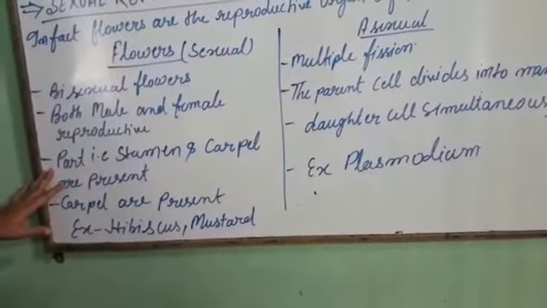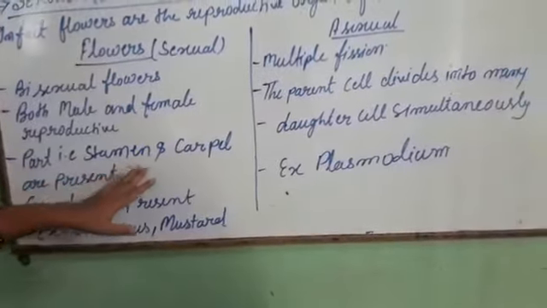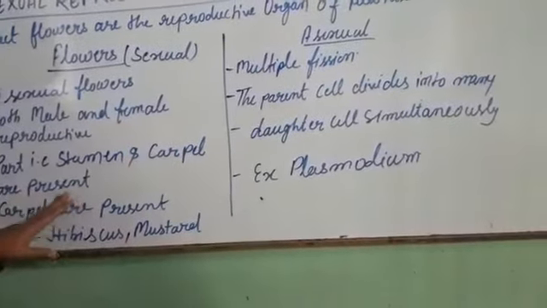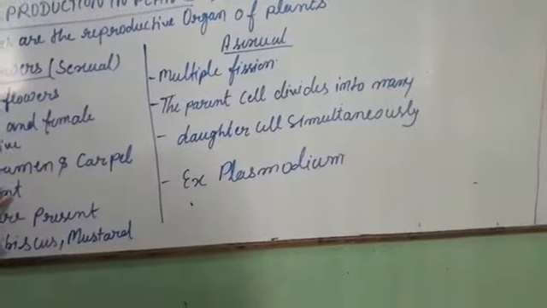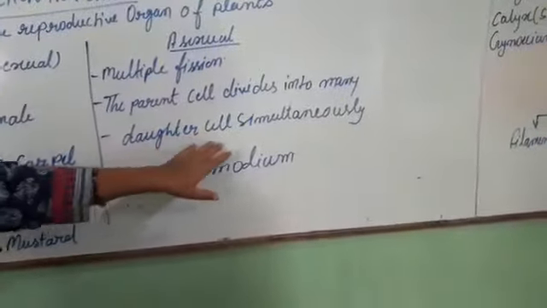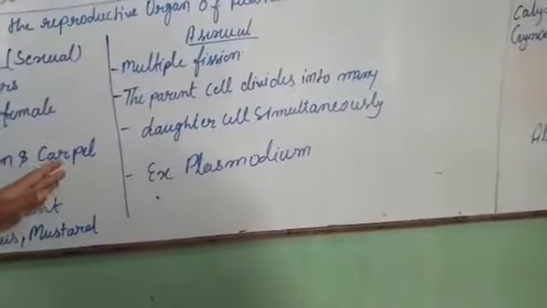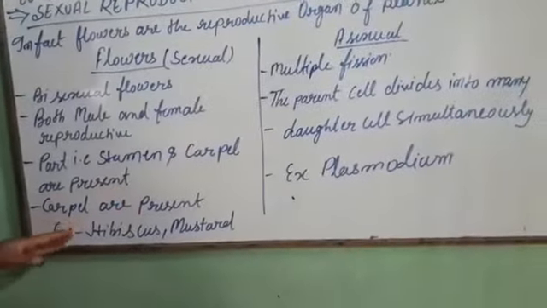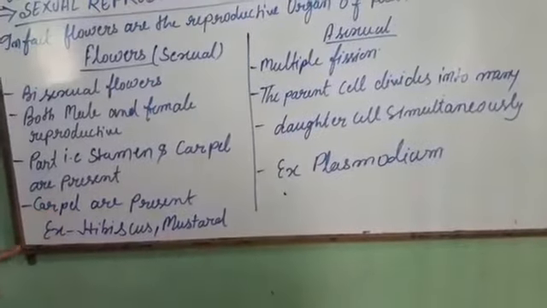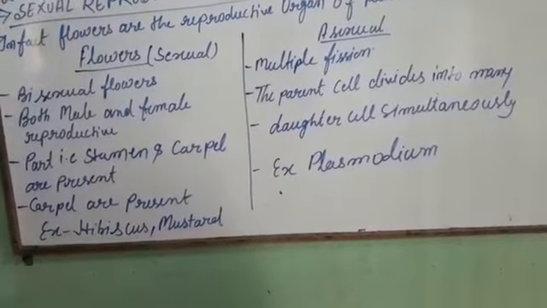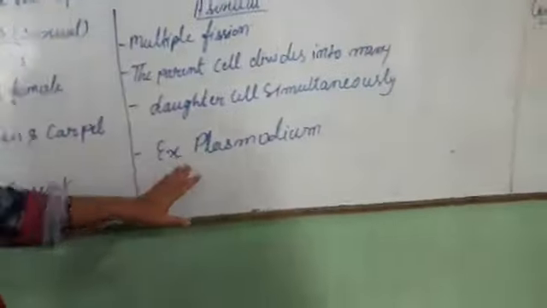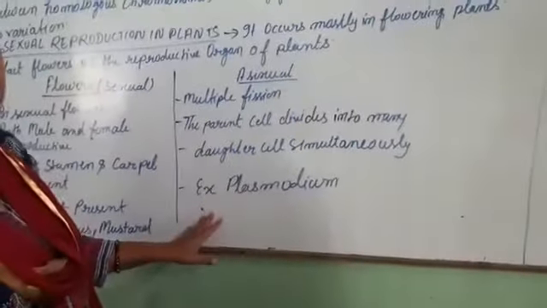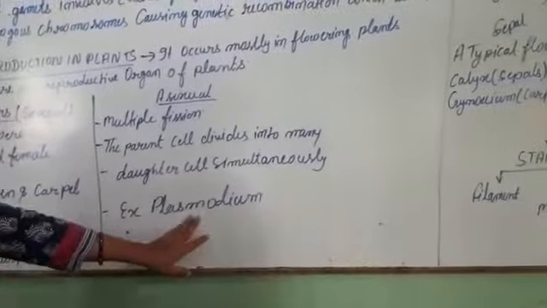In sexual reproduction, stamen and carpels are present. For sexual reproduction, it's stamen and carpel. They are also present in the flower. In asexual reproduction, daughter cells are formed. In the division of a parent cell, a daughter cell is formed. Carpels are present. Take the example of hibiscus and mustard. And the example of one gamete cell and asexual reproduction is plasmodium.